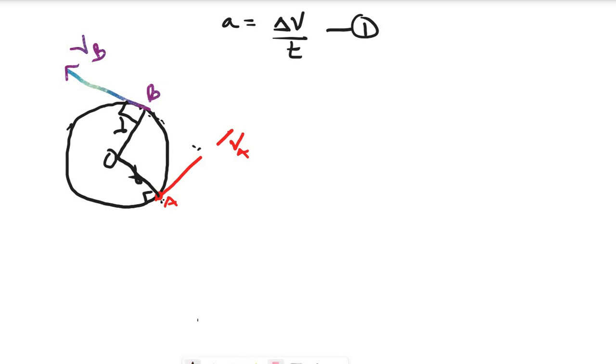Okay, this is VA in this direction. So there's a change in displacement. This is the angle, the change from VA to VB. So I can draw a triangle to represent the velocity. Please follow what I'm doing.